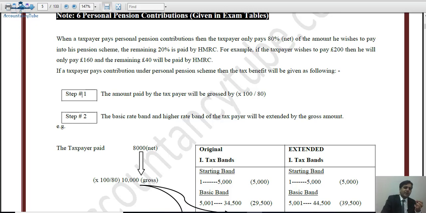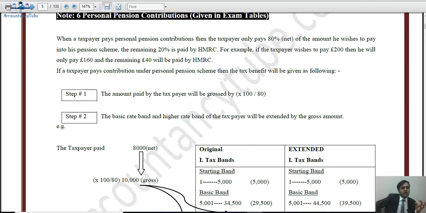Now the government encourages individuals to contribute towards the pension, because if they do not contribute, when they get retired, they will rely on government benefits. When they contribute themselves, they will not rely on the government, they will rely on their own money which they were contributing earlier. So in order to encourage individuals, they give some relief. So what is that relief? We will see the occupational pension contribution later on, but for now let's look at the personal pension contribution.